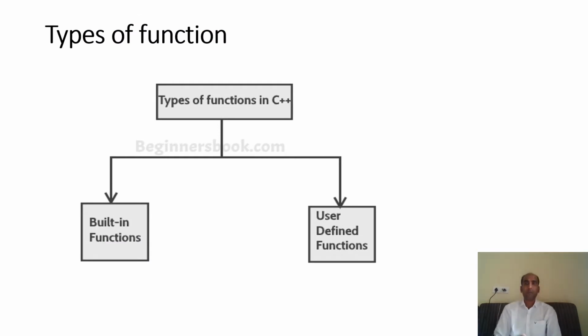So there are two types of functions, built-in function and user-defined function. What is the difference between these two? A built-in function means the function which comes with the compiler, or the function which is already defined. Means you just need to use it. Like the getline function you have used, that was a built-in function. Like you have used printf in C, that was a built-in function. You have used scanf in C language, that was a built-in function. You do not need to define the body of the function because that is written by the language itself. You know what getline will do, what printf will do, what scanf will do. You just need to use it.